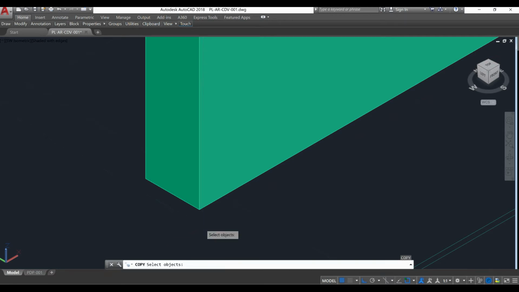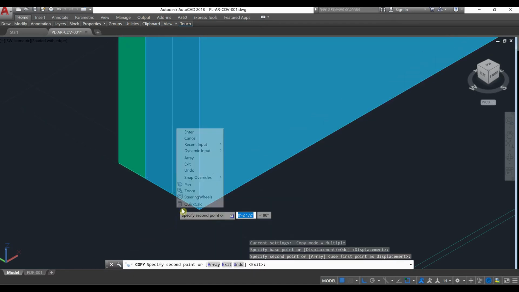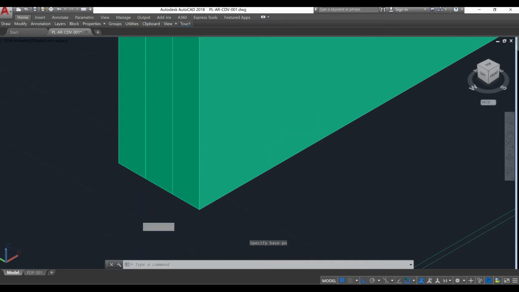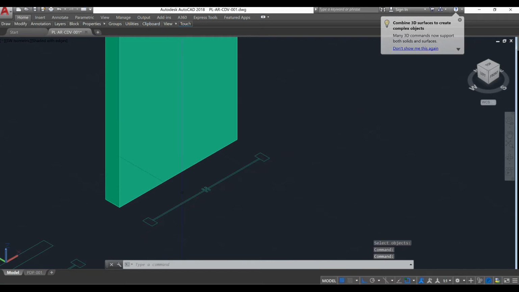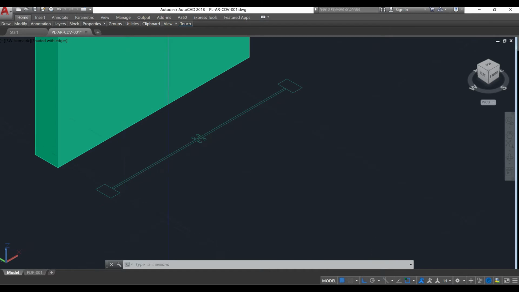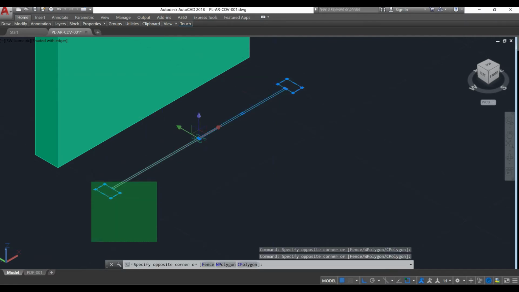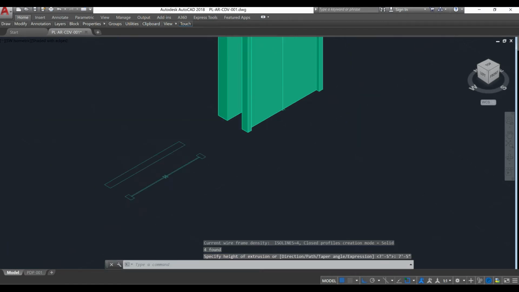I'm going to create a copy, and I'm going to drop it to this point. And with union and enter, I think we have now our copy. Let's extrude the door now. First the glass and then the frame. Extrude the same height, 7 feet 5 inches.